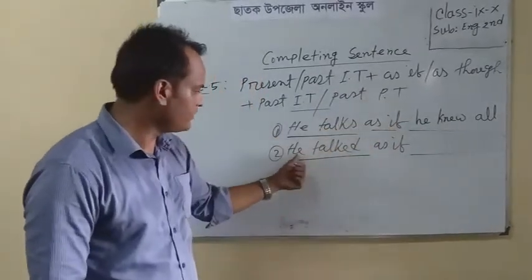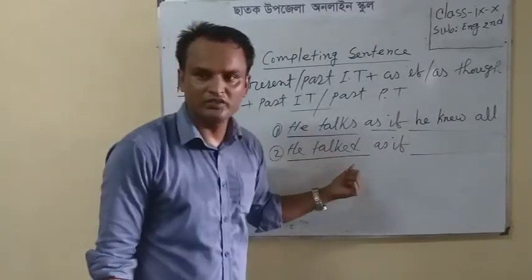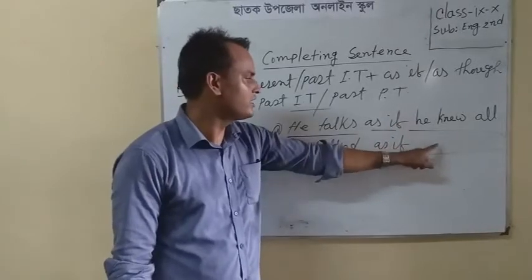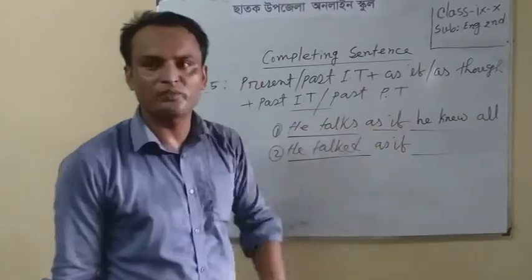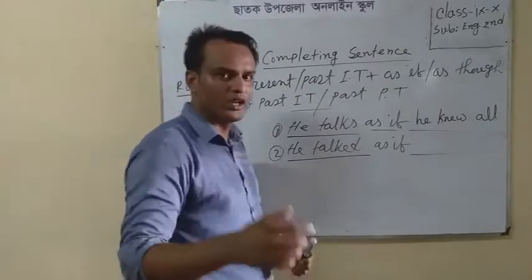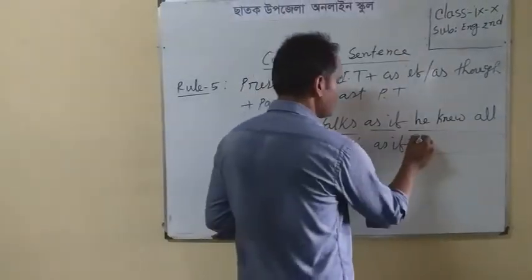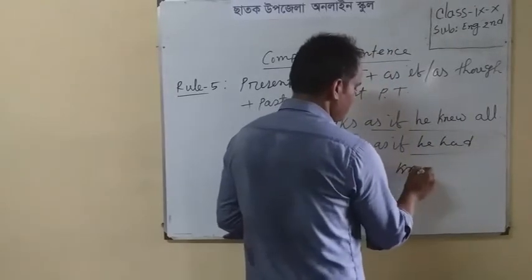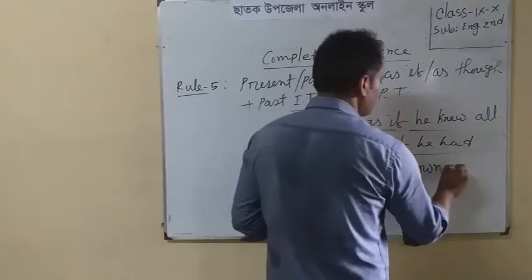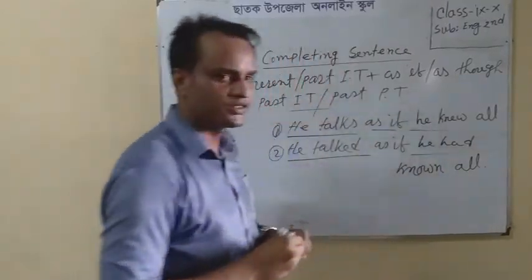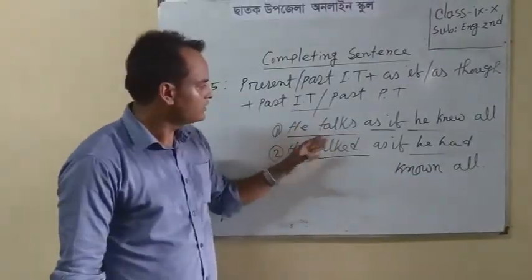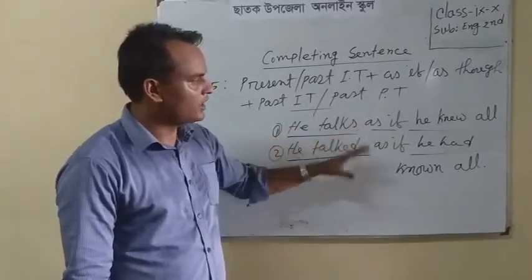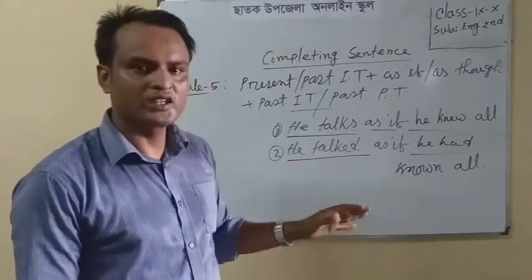Here look, I have written "he talked". This is past indefinite tense and the conjunction is "as if". Now we will write here a sentence of past perfect tense. Any sentence of past perfect tense will be correct. We know the structure of past perfect tense: subject, he, had, past participle of verb. He had known all. Students, I think these two examples have become too easy for you. I think now it is clear to you.